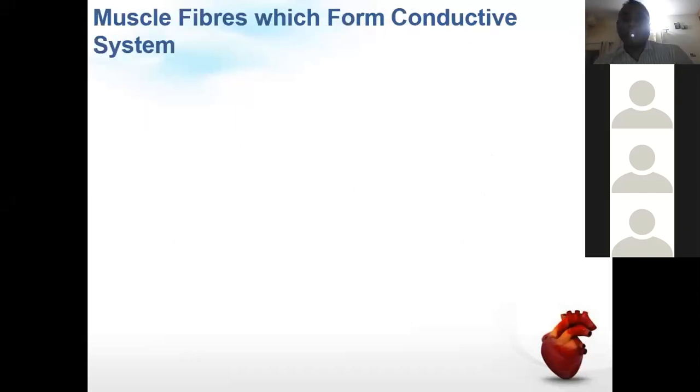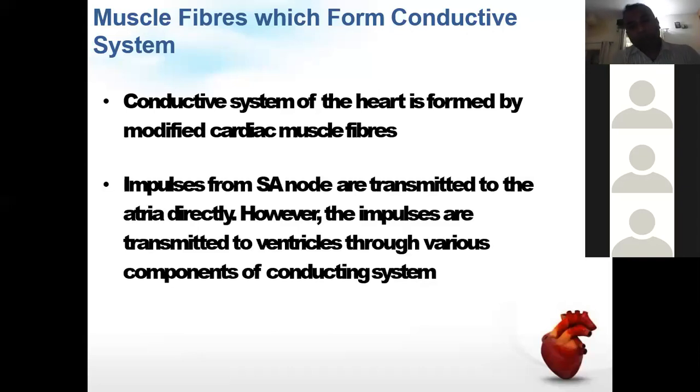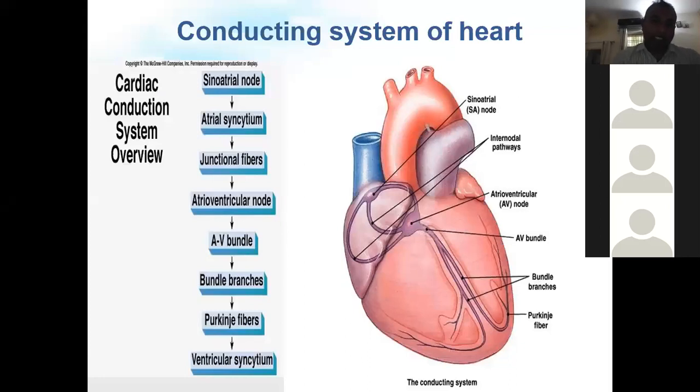Another type of cardiac muscle forms the conducting system of the heart, which also includes the important pacemaker tissue I was just mentioning. The conducting system of the heart is formed by modified cardiac muscle fibers. The impulses from the SA node are transmitted to the atria, and from there to the AV node, and from the AV node to the bundle of His, and from the bundle of His to the right and left bundle branches, and then to the various ventricular fibers. This is basically the conducting system of the heart.